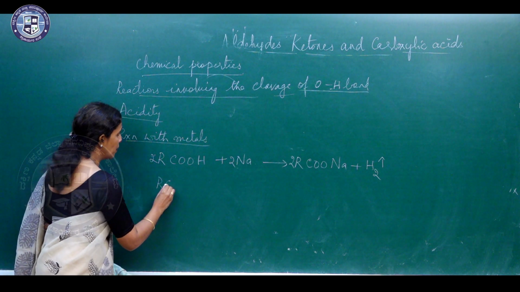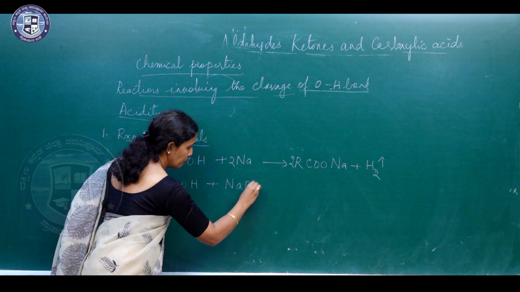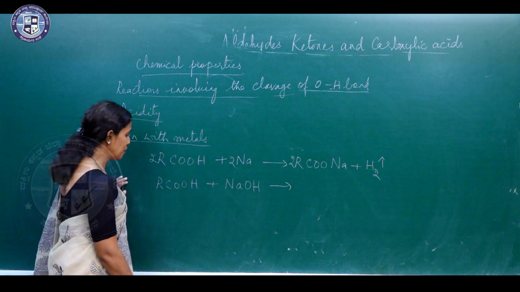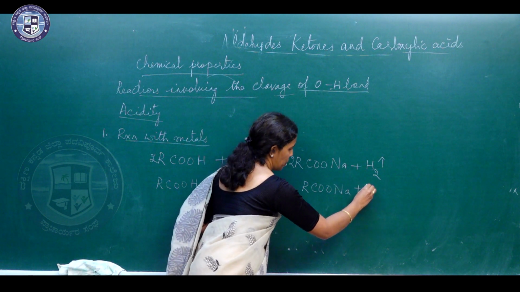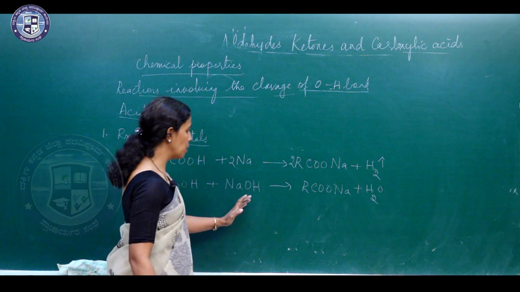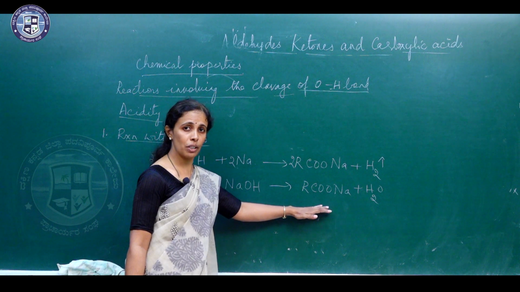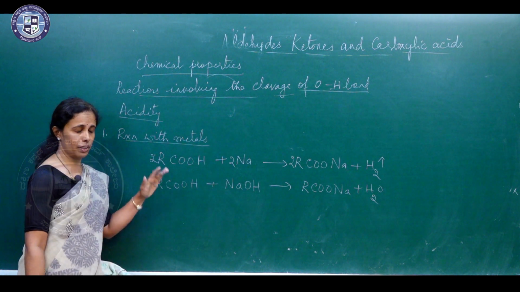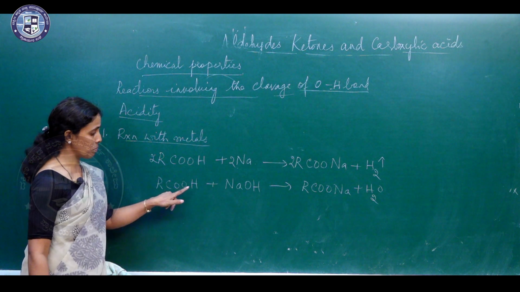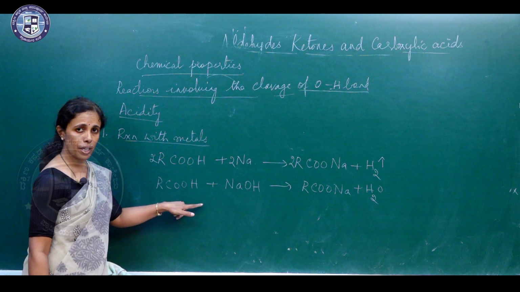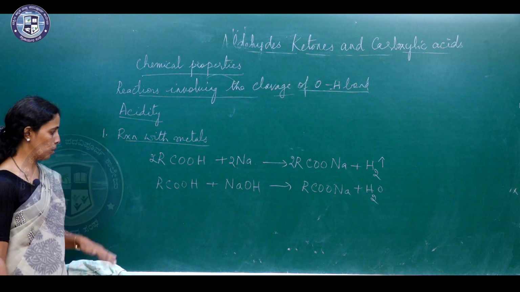Carboxylic acid can also react with strong bases like sodium hydroxide to form RCOONa and water. That is an acid reacting with a base to form salt and water. So, this reaction is undergone by phenols, but not by alcohols. Alcohols do not undergo this reaction, whereas phenols as well as carboxylic acids undergo this reaction. So, you can say phenols and carboxylic acids are more acidic than alcohols.